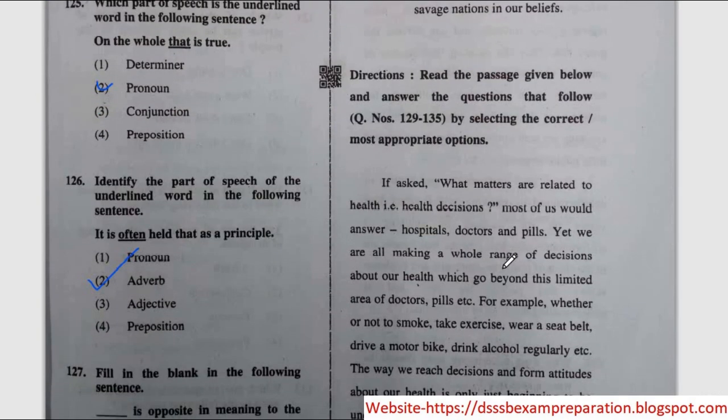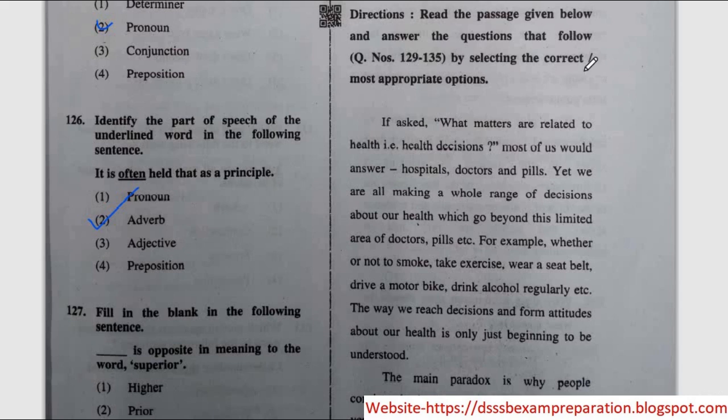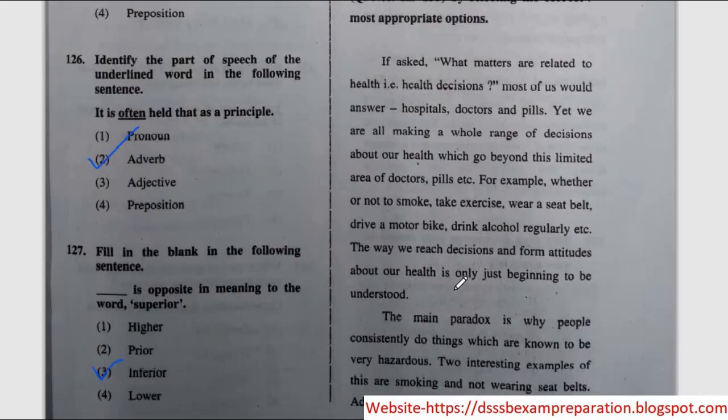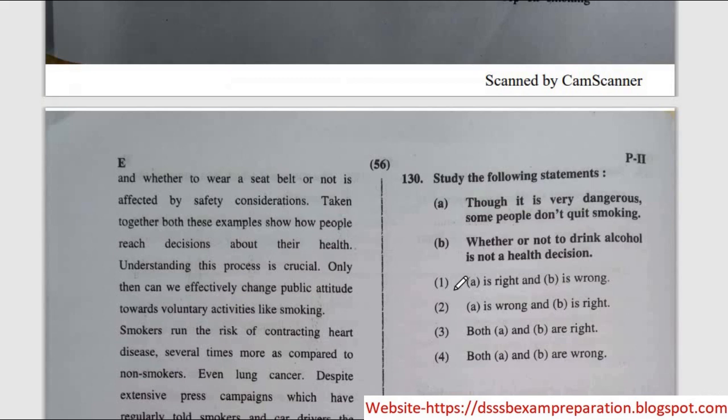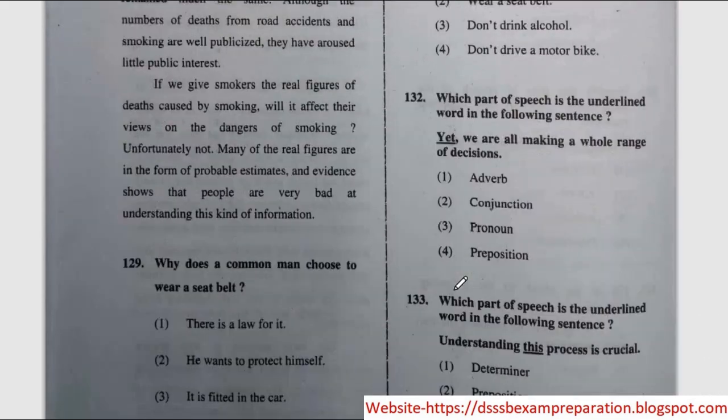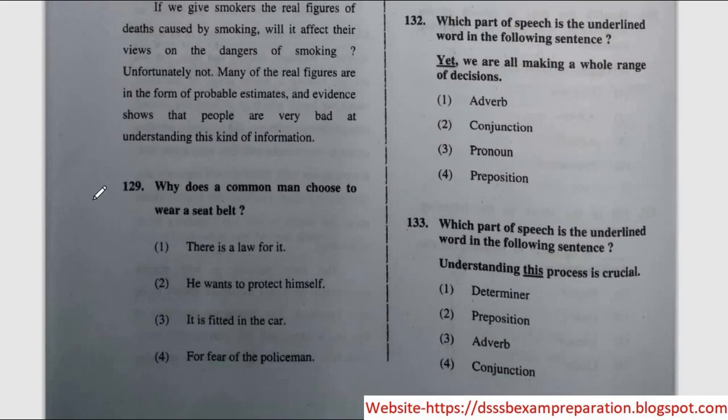Now for the question number 129 to 135, we have to read this paragraph, then we have to choose the correct option. The question is, why does a common man choose to wear a seat belt? Correct option is option 2, he wants to protect himself.